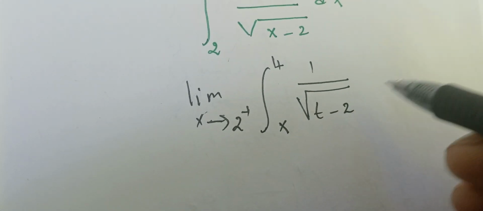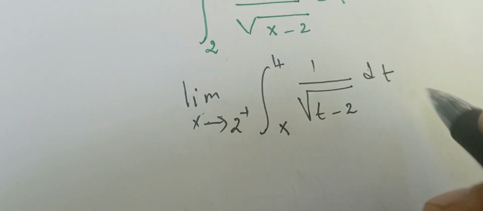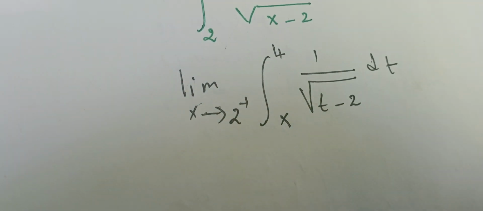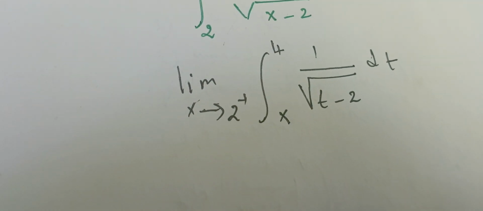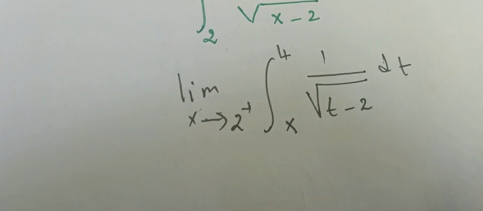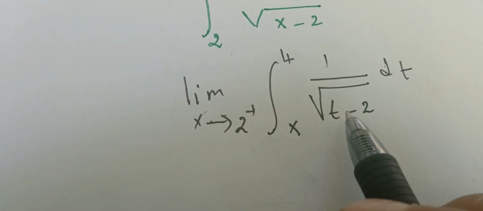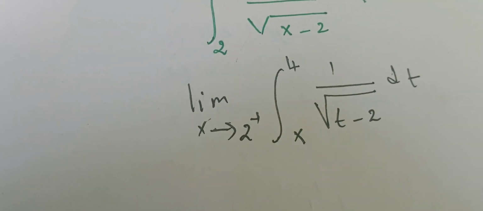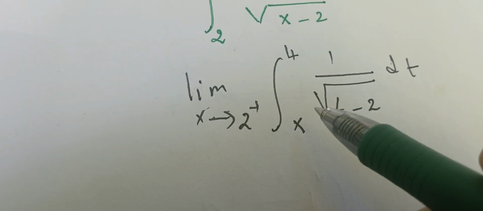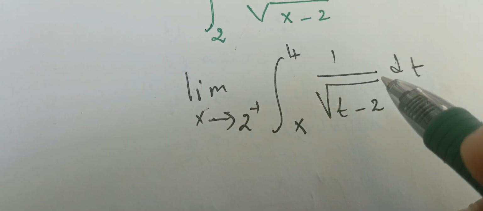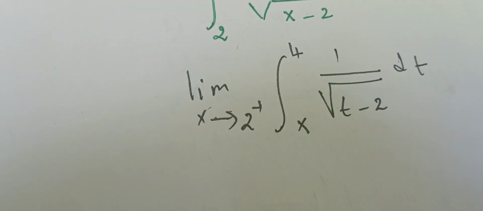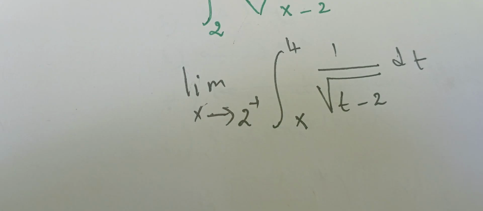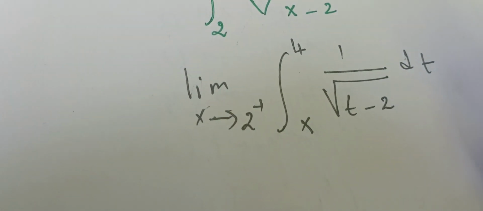Here we change the variable of integration to make it nicer, and this is the right way to do it. We don't want to keep x here. Now we can integrate, and we see what happens to the limit as x goes to 2 from the right.